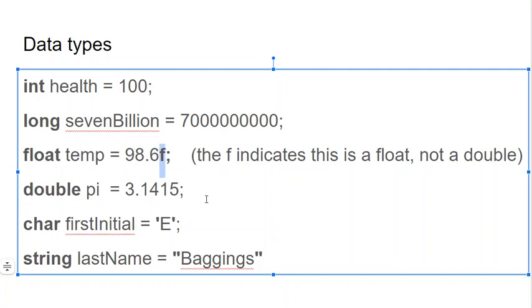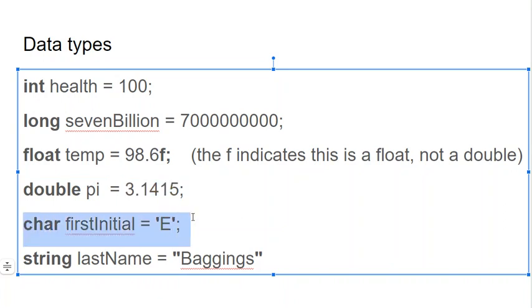And you have to specify this f after it. If you don't, well, then the compiler thinks it's a double and it's too big to fit into a float. So the f says, hey, this is a float. You are not going to run into this problem very much, so don't really stress out about it. Floats and doubles are basically the same thing, just doubles give you more precision. So if you wanted to have pi or something, 3.1415, whatever, here it is as a double. Make me a double called pi and put this value into it.